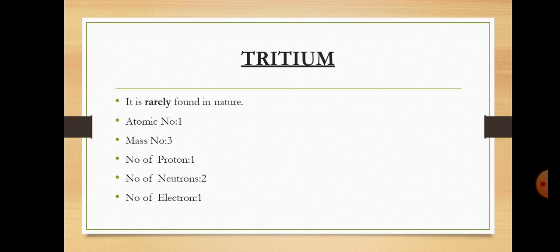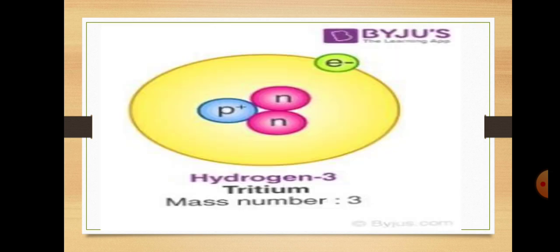Like tritium, it is rarely found in nature. Atomic number 1, mass number 3, number of protons 1, number of electrons 1. Here the number of neutrons is equal to 2. You can see on your screen that the electrons revolve around the nucleus. One electron and one proton are present, so it follows the atomic number.